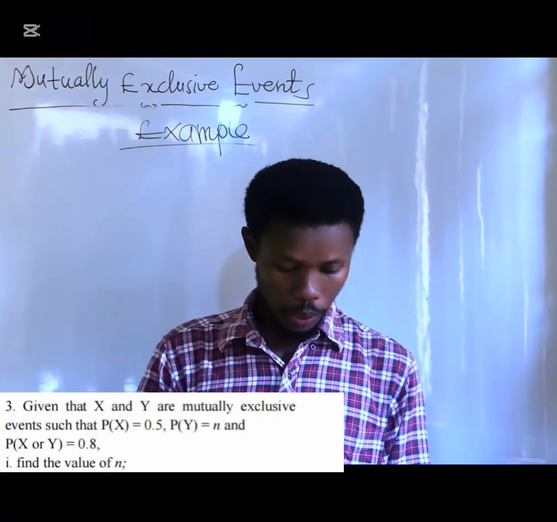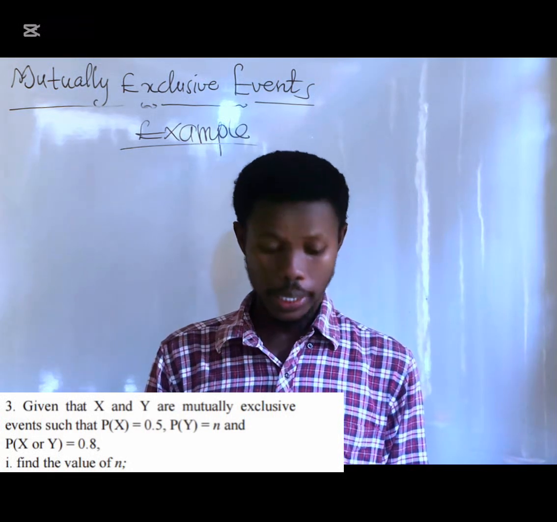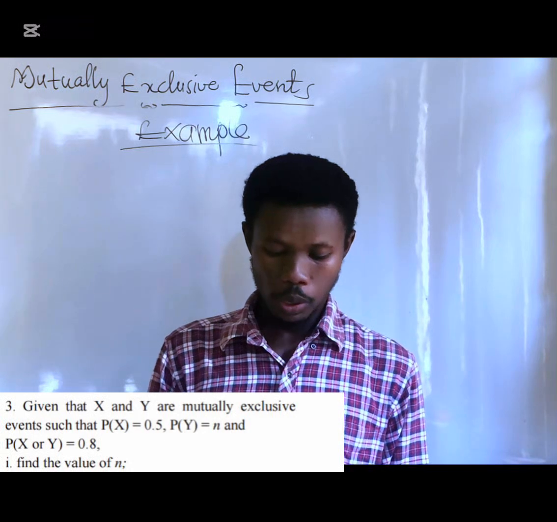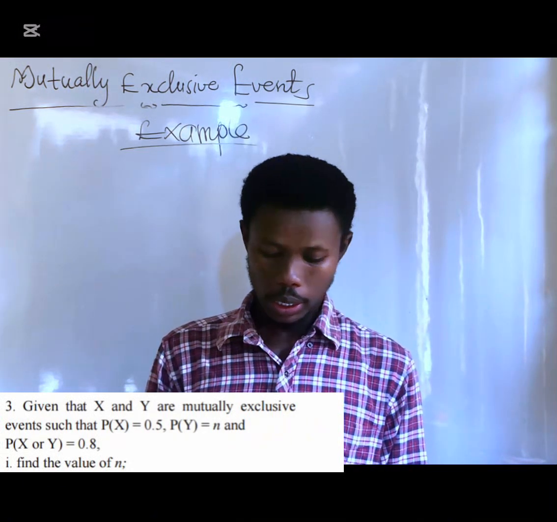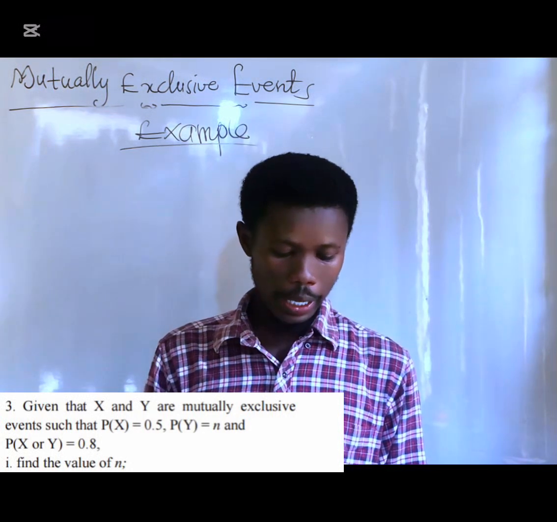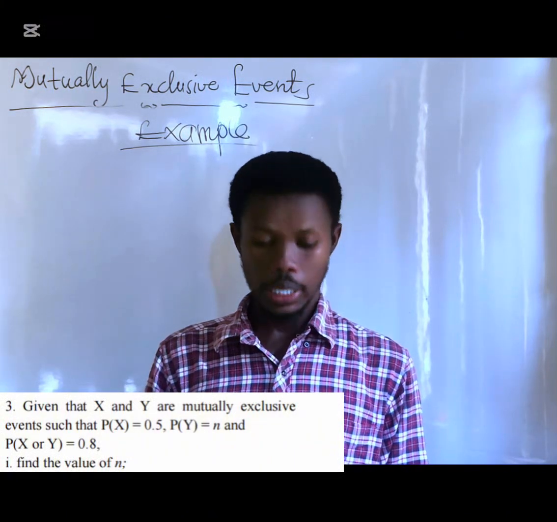So the example is, given that X and Y are mutually exclusive events such that P of X equals 0.5 and P of Y equals N, and P of X or Y equals 0.8.